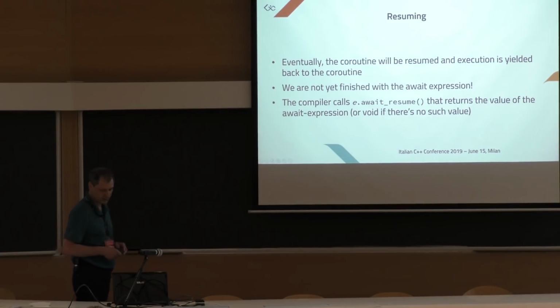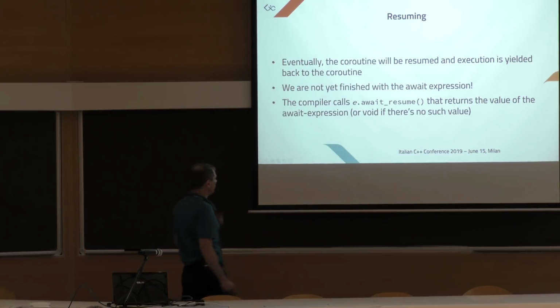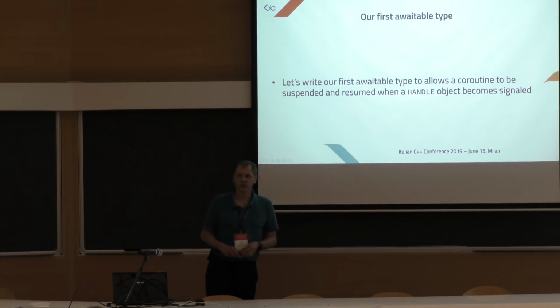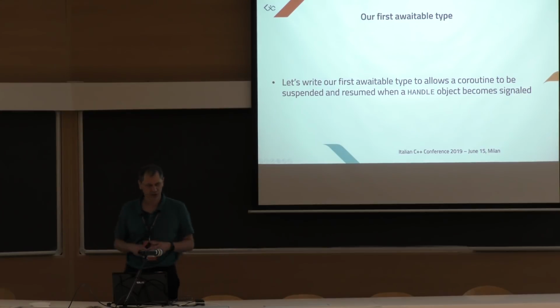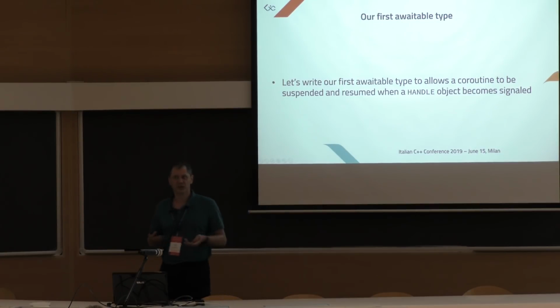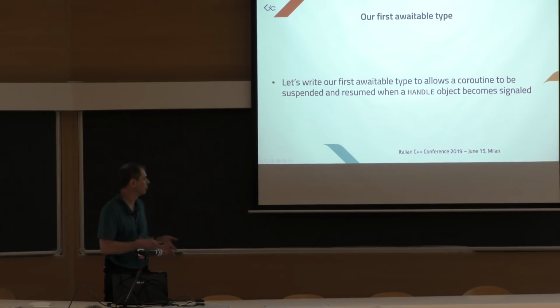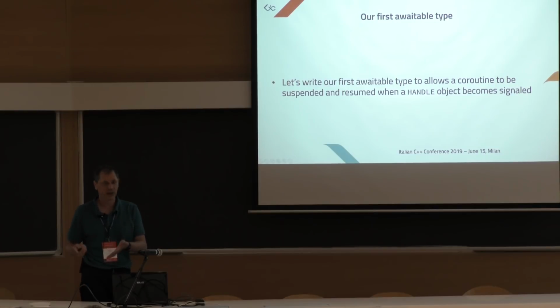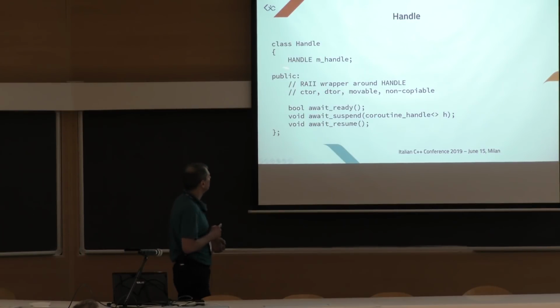Okay, that's enough for the theory. Let's write our first awaitable type so that we can finally see some code. Let's write this type that is able to make a coroutine suspend and wait for a handle to become signaled. We write this handle class.